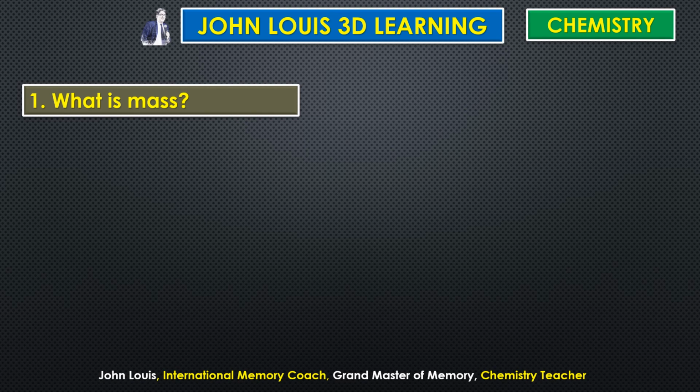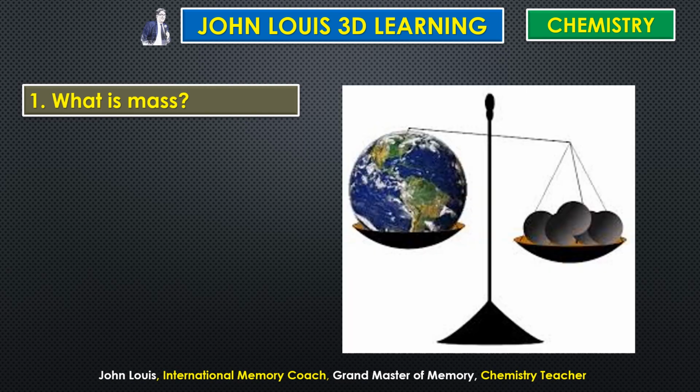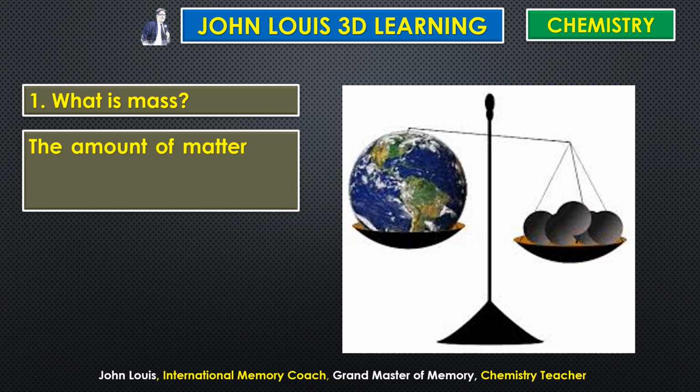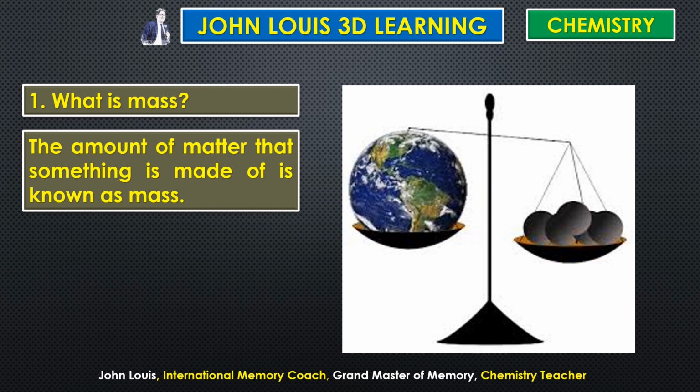You take your own example. So we said certain things have mass. Okay, what is mass? The amount of matter that something is made of is known as mass. For example, my mother used to ask me when I was a kid, John, can you tell me which is heavier, 1 kg iron or 1 kg cotton? I used to say 1 kg cotton, because 1 kg iron will be small in quantity, but 1 kg cotton will be large in quantity. Am I right? Because it is very light. Therefore, for 1 kg, the amount will be more. I always thought the quantity of cotton is more, therefore that should be heavier.